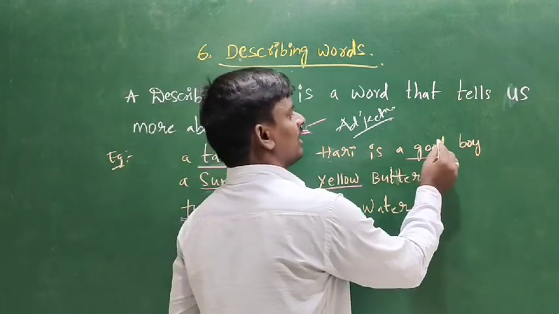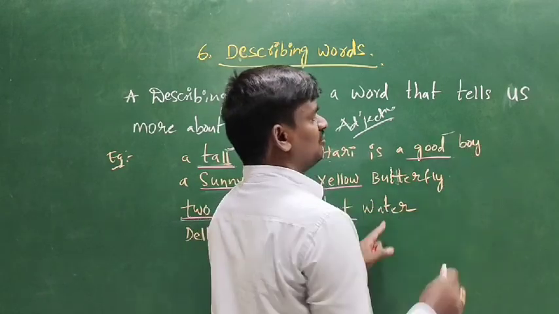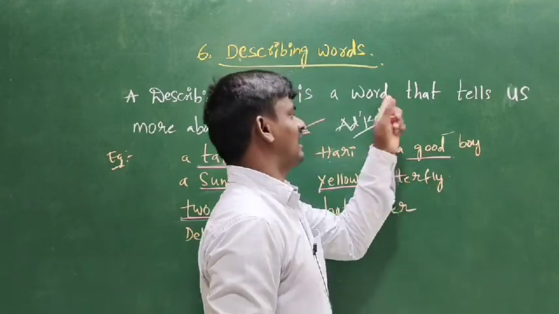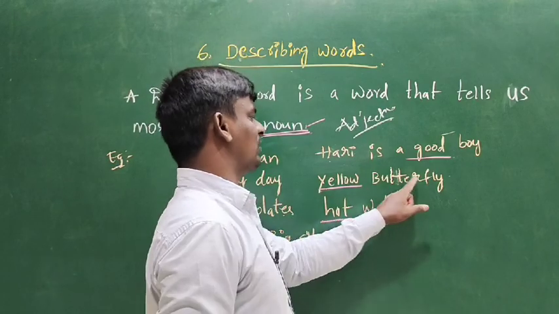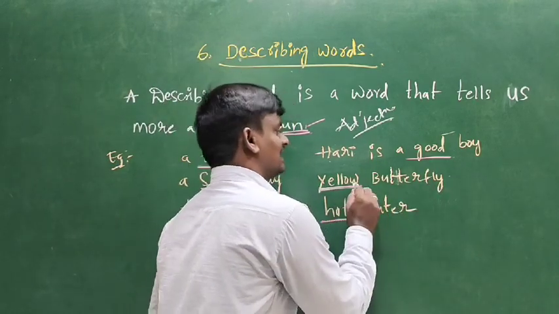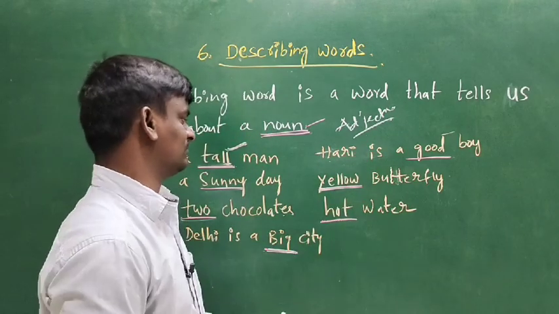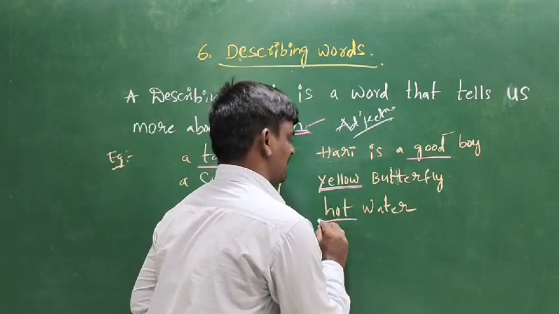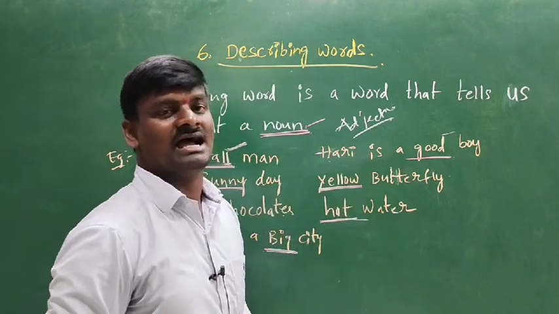Hari is a good boy: here good is an adjective. A yellow butterfly: here yellow is the color, meaning an adjective. Hot water: hot is an adjective.